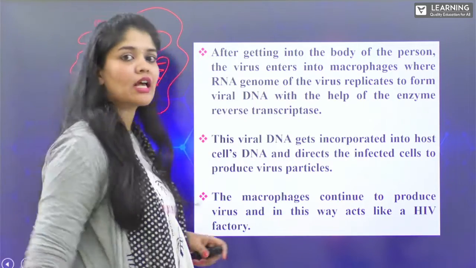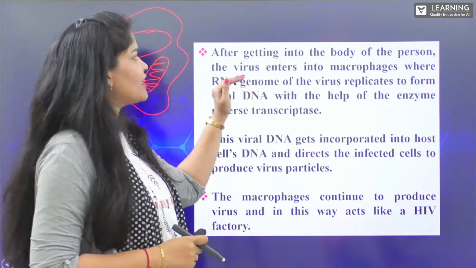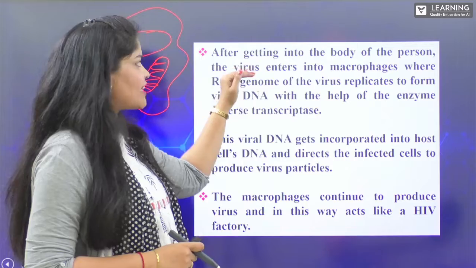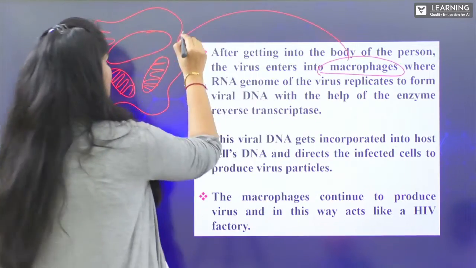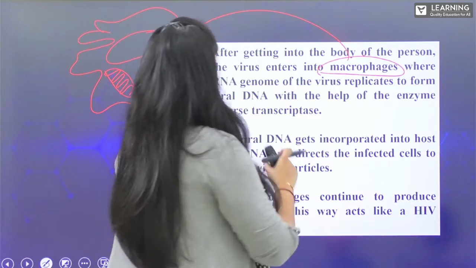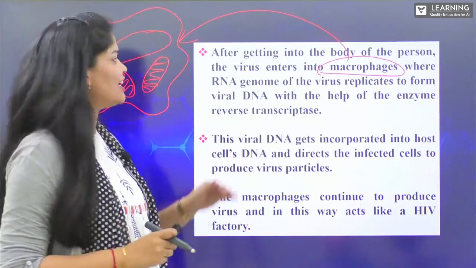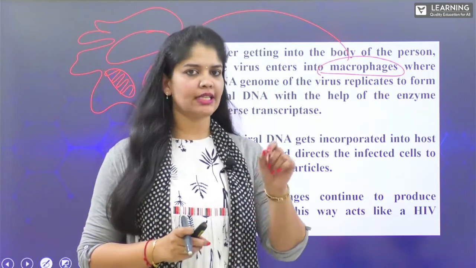These macrophages are going to work as factories for HIV. Look here. After getting into the body of a person, this virus enters into macrophages. We know that the genetic material present inside the virus is RNA.